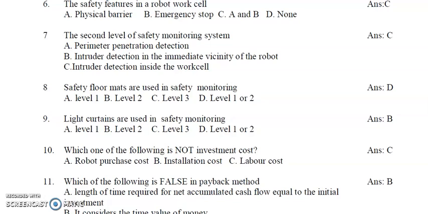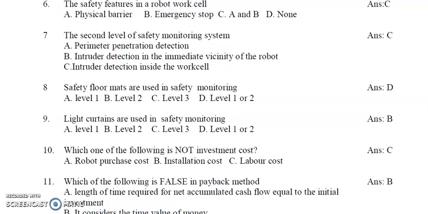So you can imagine there is a robot work cell. That is the perimeter of the work cell, that is the first level. The second one is when any intruder comes into the work cell, that is the second safety monitoring system. If he goes nearer to the robot, that is the third monitoring system. So in this case, the answer is C. Intruder detection inside the work cell, that is the second level of monitoring system.